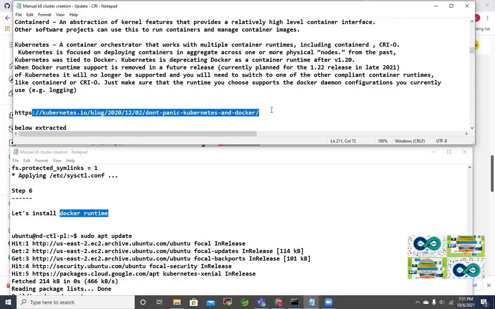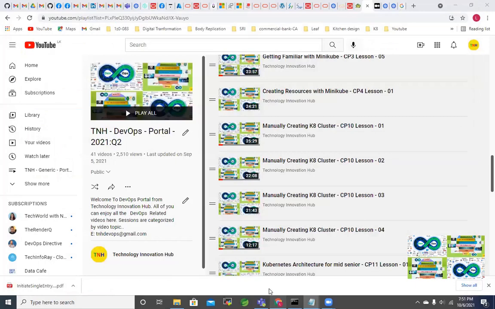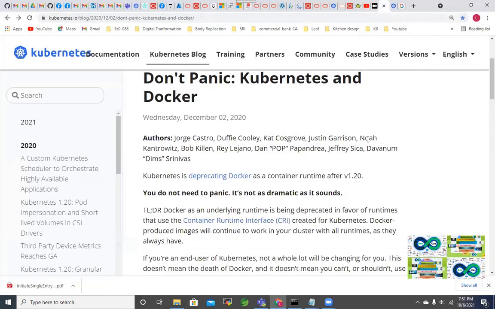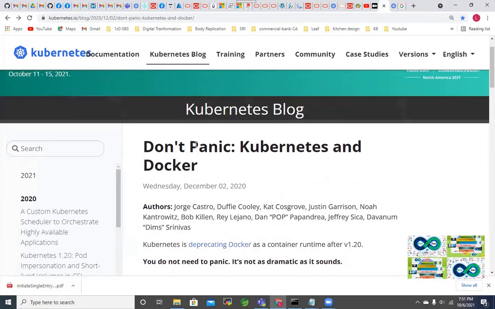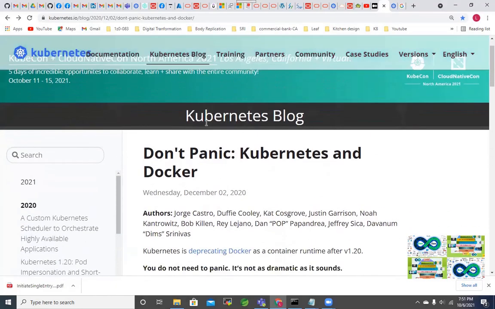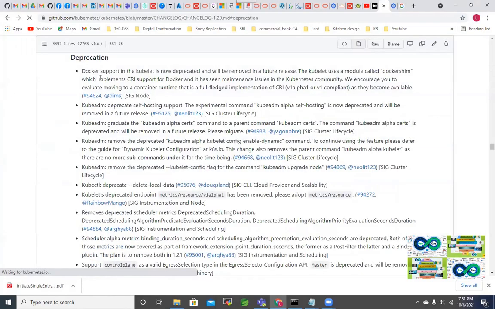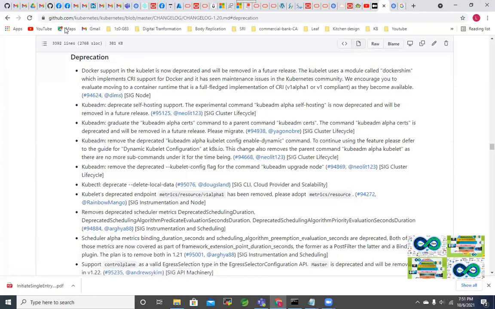So we can go back to that reference. You can see here, in this document, the Kubernetes blog I was referring to. If you click here, Deprecating Docker, it will take me to their GitHub, and you can see Docker support in kubelet is now deprecated and will be removed in a future release.